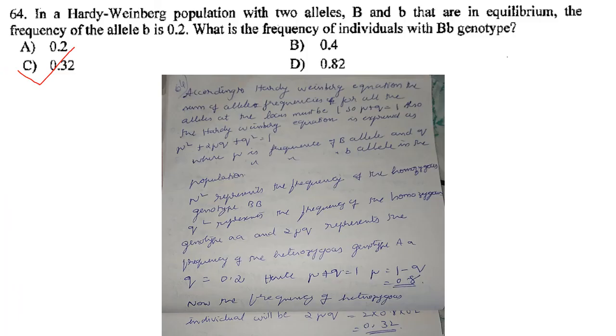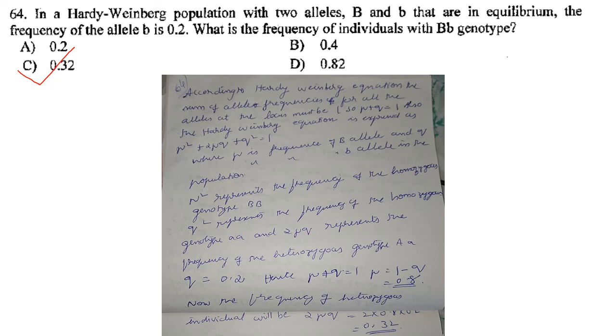Then next one. In a Hardy-Weinberg population with two alleles, capital B and small b, that are in equilibrium, the frequency of the allele small b is 0.2. What is the frequency of individuals with capital B small b genotype? So according to the Hardy-Weinberg equation, the sum of allele frequencies for all the alleles at the locus must be 1. So p plus q is equal to 1.